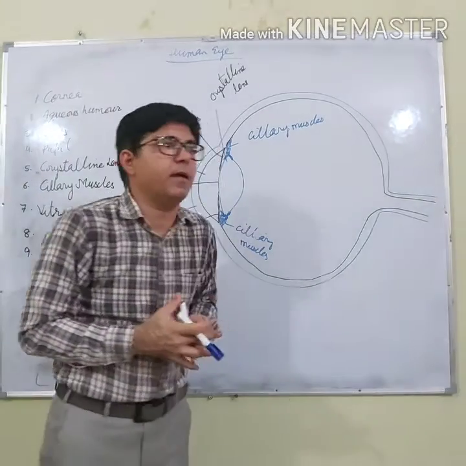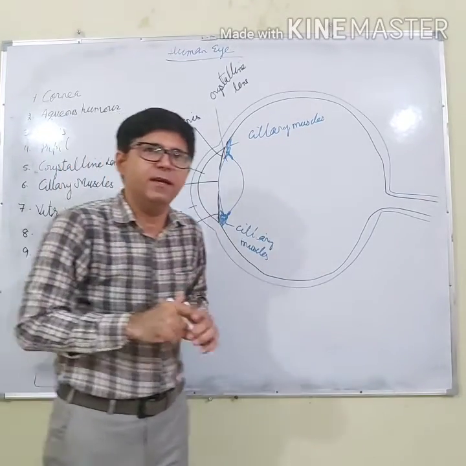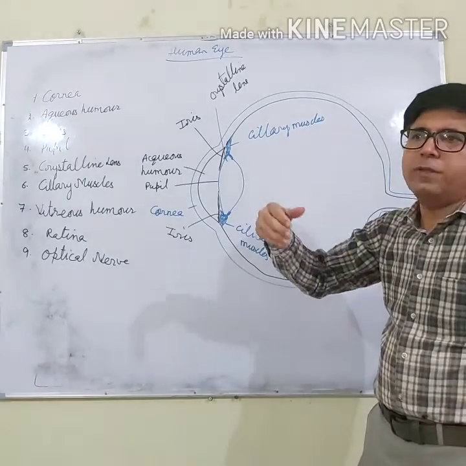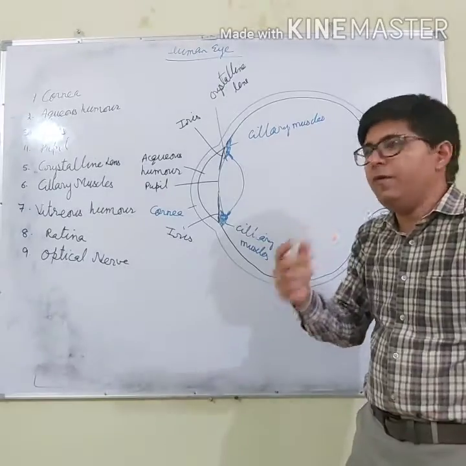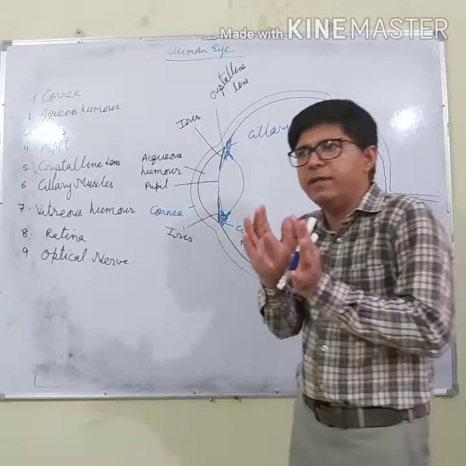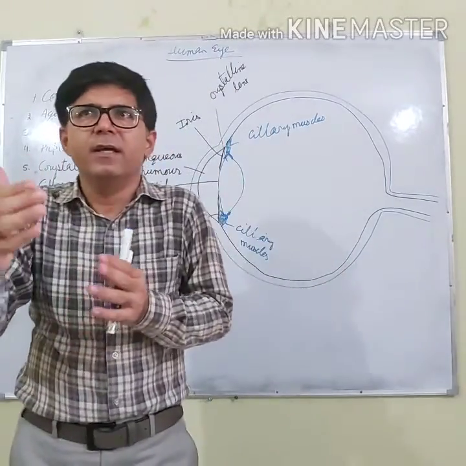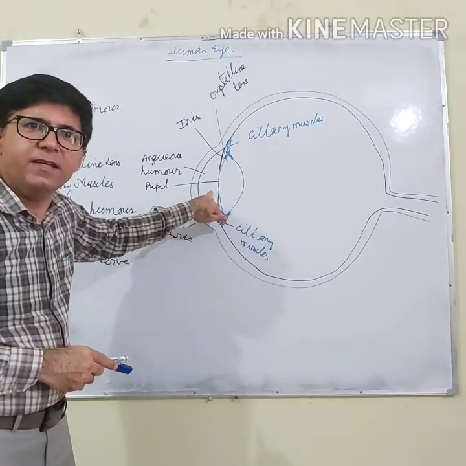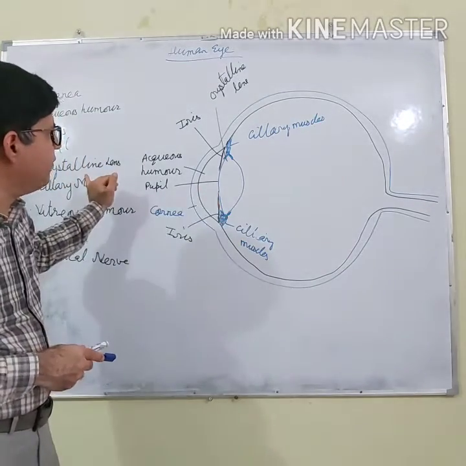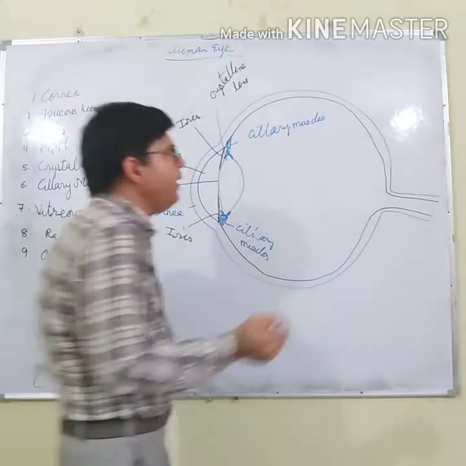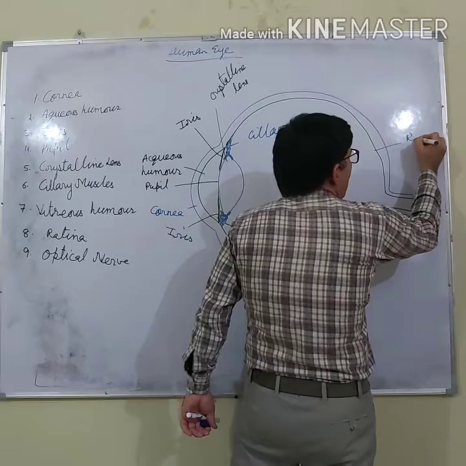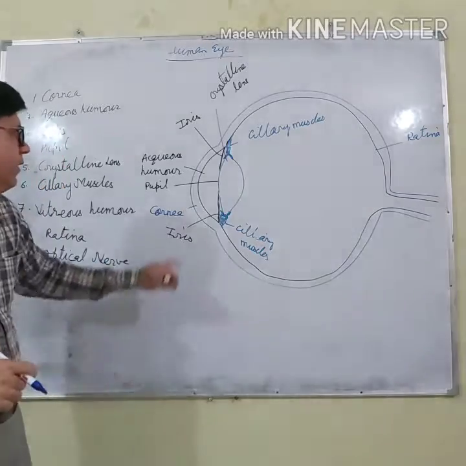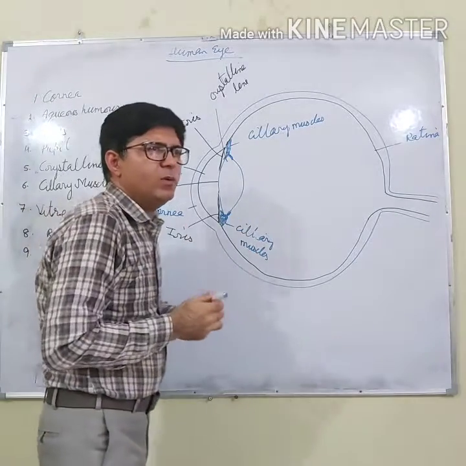You have done image formation in the convex lens: when the object is at infinity, the image is formed at the focus. When the object is at 2f, the image is also formed at 2f. If the object distance is different, the image distance is also different. But in the case of the eye, whether the object is far or near, the image is always formed on the retina. Retina acts as a screen for the eyes. So why, and how, can such things be done?